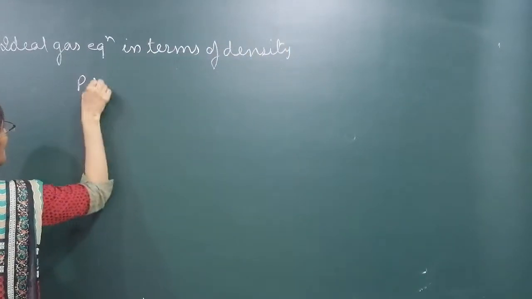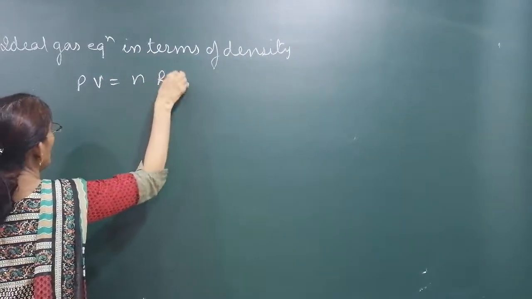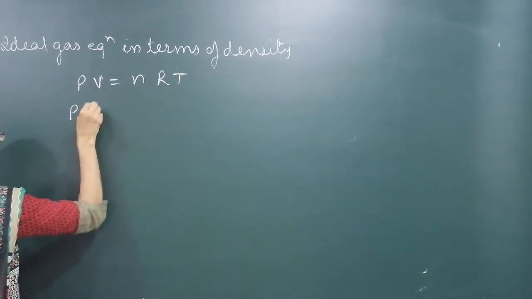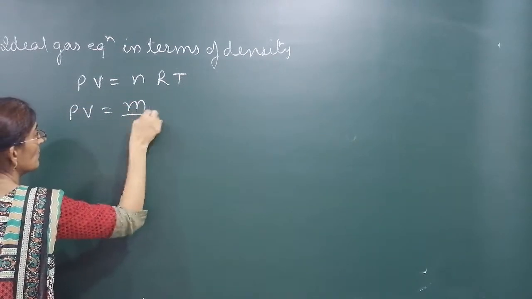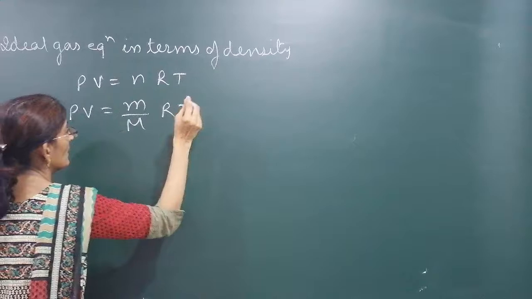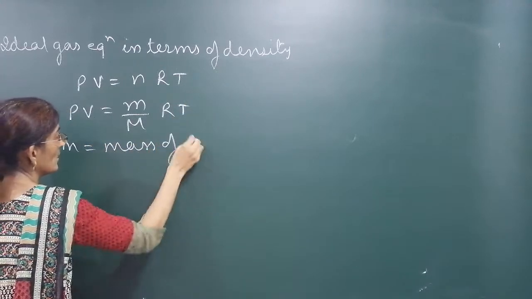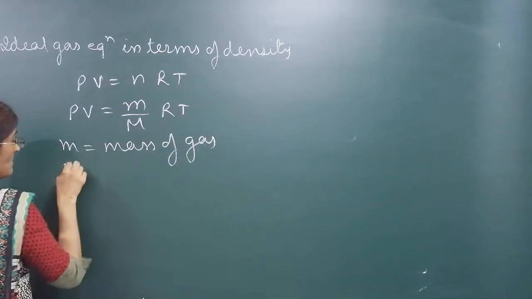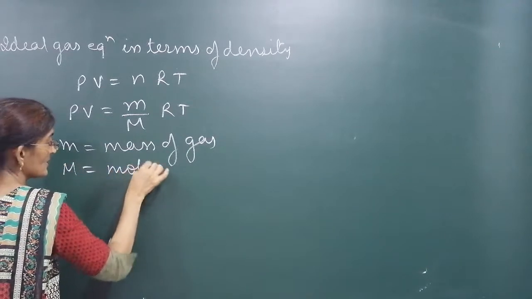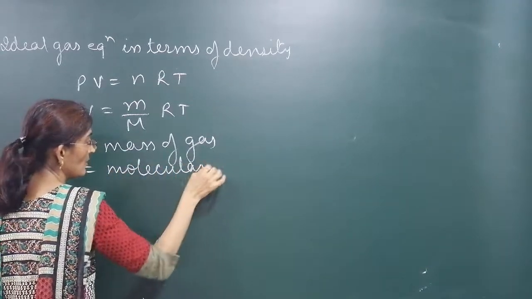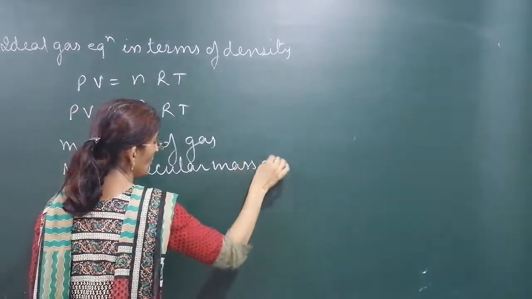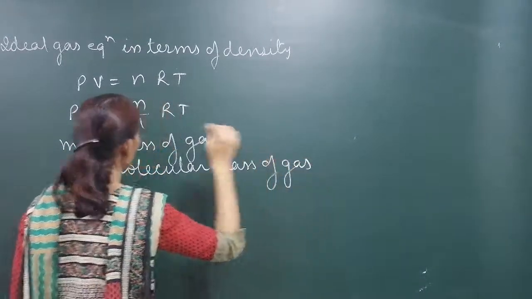We know that PV is equal to nRT, or we can write PV is equal to mass upon molecular mass, RT. What is small m? Mass of the gas. What is capital M? Molecular mass of the gas.